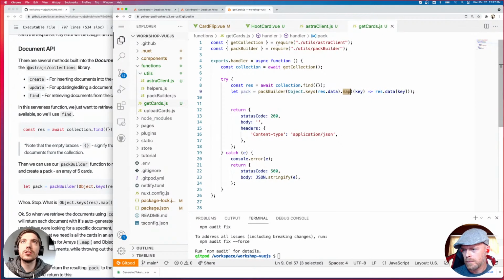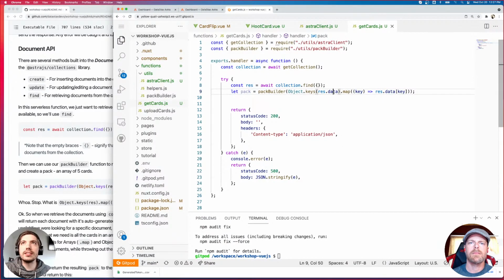So basically when we retrieve documents from our collection, it's going to come with an automatically generated document ID. That's something the database generates when you create a document or send a document up. You can actually define that yourself as well if you want to. But it's going to come with this document ID. I don't care about that ID, and it's formatting the information I get back in a way that I don't want.